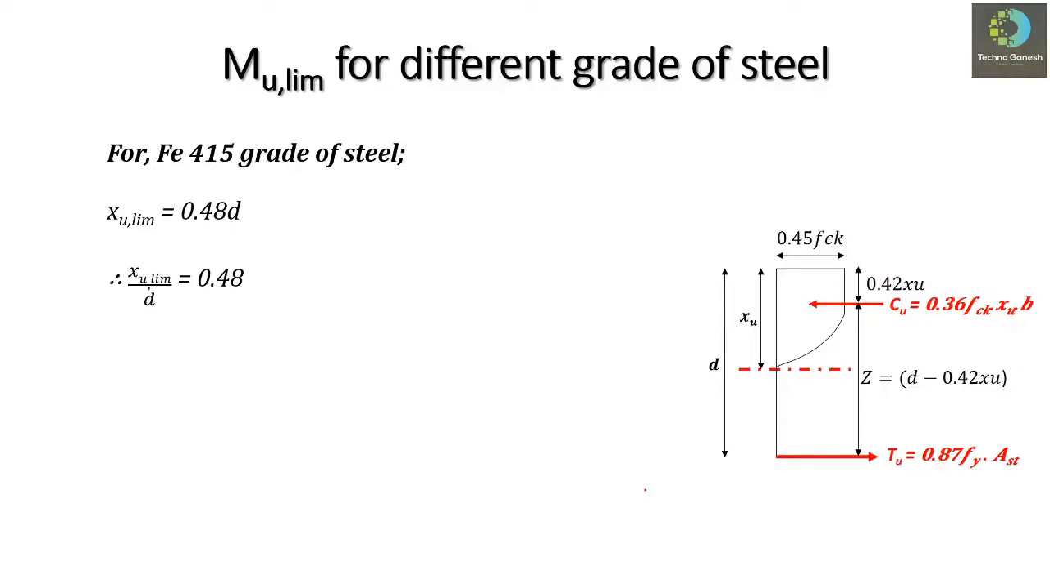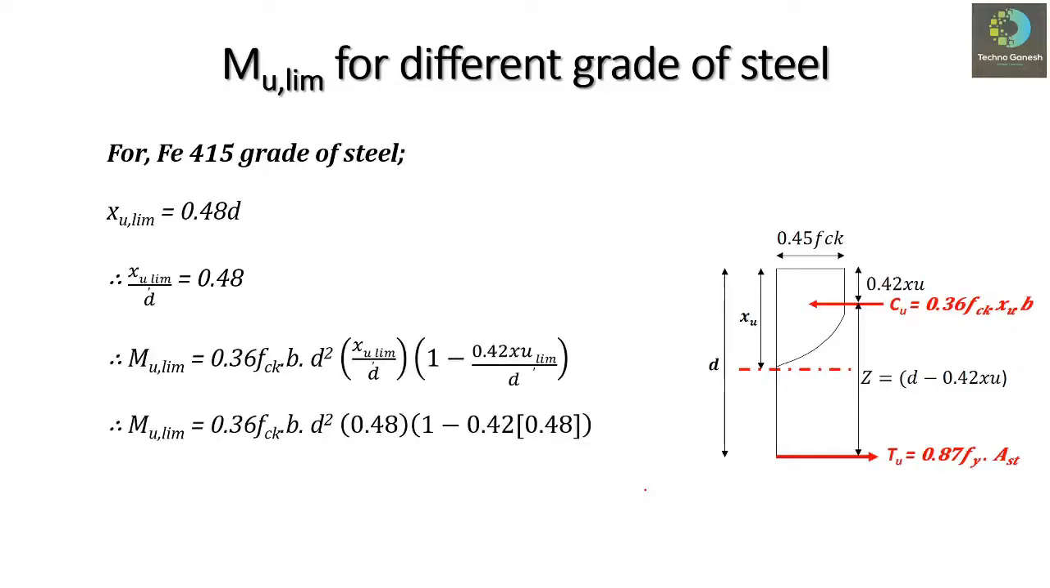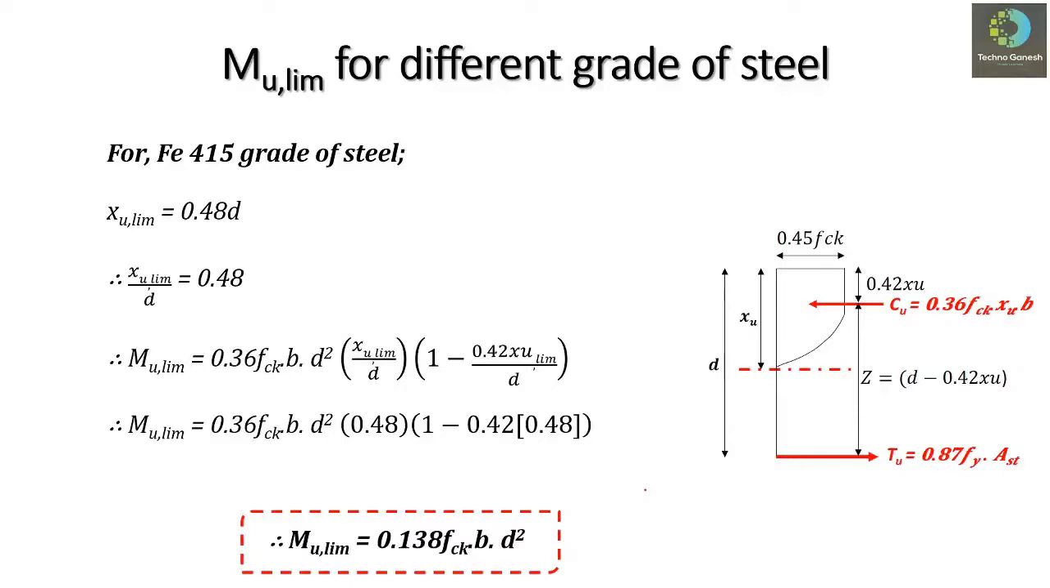Again, if we put this same value in equation number 1, then equation 1 will be equal to this. And if we simplify this equation, then we'll get the equation for limiting moment for Fe415 grade of steel. That will be 0.138 fck b d square. Okay, so this is the limiting moment for the Fe415 grade of steel.